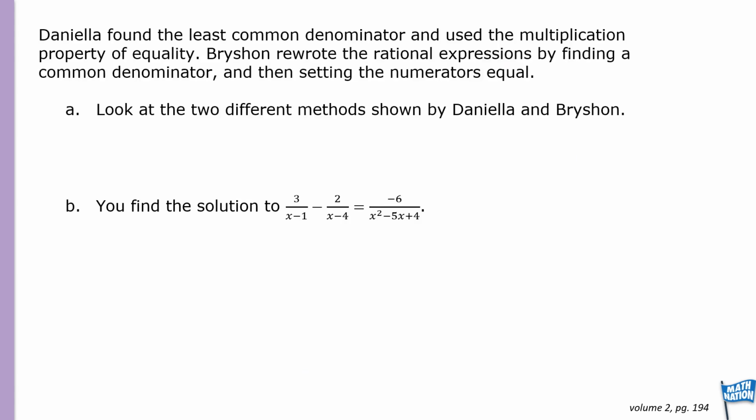So now, Daniela found the least common denominator, as said before, and used the multiplication property of equality. Bryson rewrote the rational expressions by finding a common denominator, and the second numerator is equal. So look at the two different methods. You can always go back and look at the two different methods shown by Daniela and Bryson. So now you find the solution to this example. Use one of those methods given.